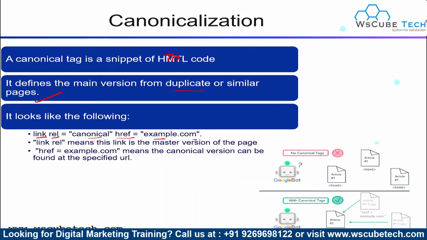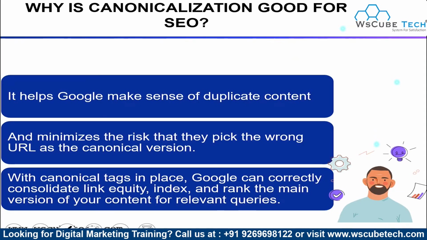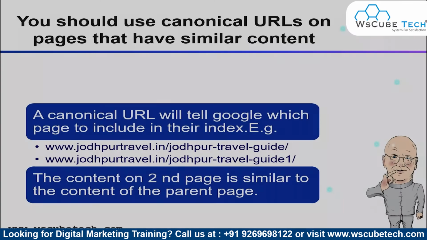Now let me show you why canonicalization is good for SEO. It helps Google make sense of duplicate content and minimizes the risk that they pick the wrong URL as the canonical version. With canonical tags in place, Google can correctly consolidate link equity, index, and rank the main version of your content for relevant queries.